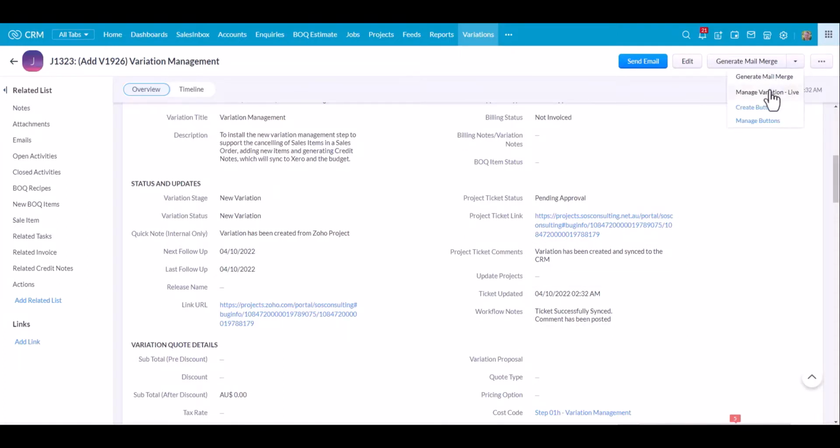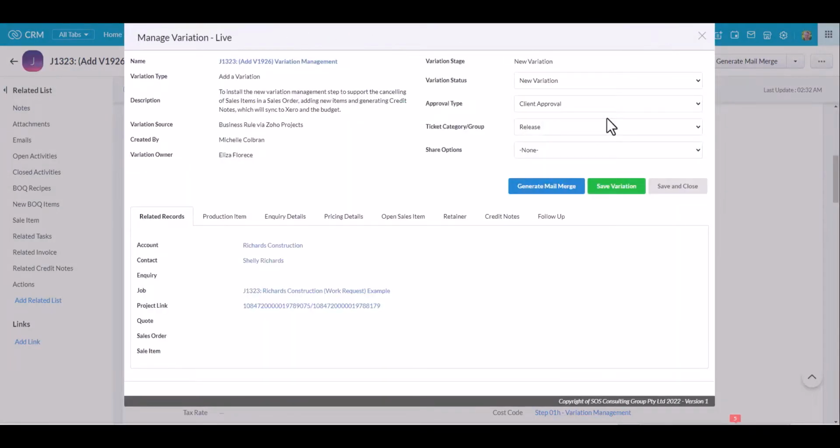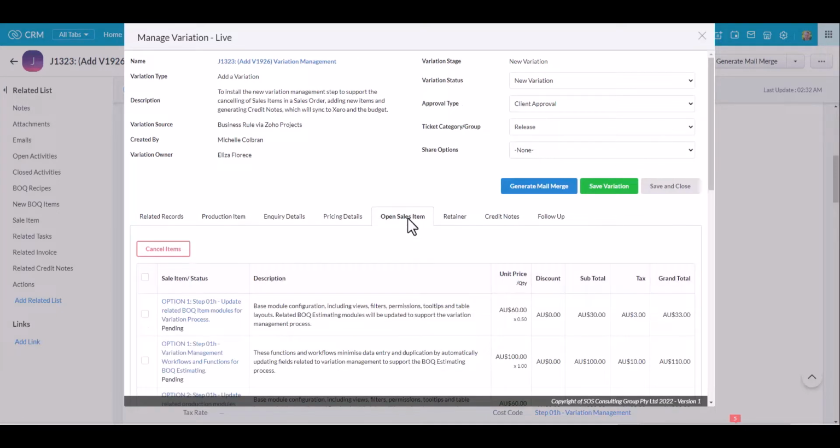Now I'm going to start by opening the Manage Variation widget. The Manage Variation widget is dynamic, which means it has lots of features and functions, but it will only display what's relevant to your business based on your system configuration. For example, we've got tabs down the bottom here, and in these tabs I can see my production items. You will only see this if you're using job instruction sheets and production items. I can also see sales items. Again, you'll only see these if you are using the Create Sales Items widget.